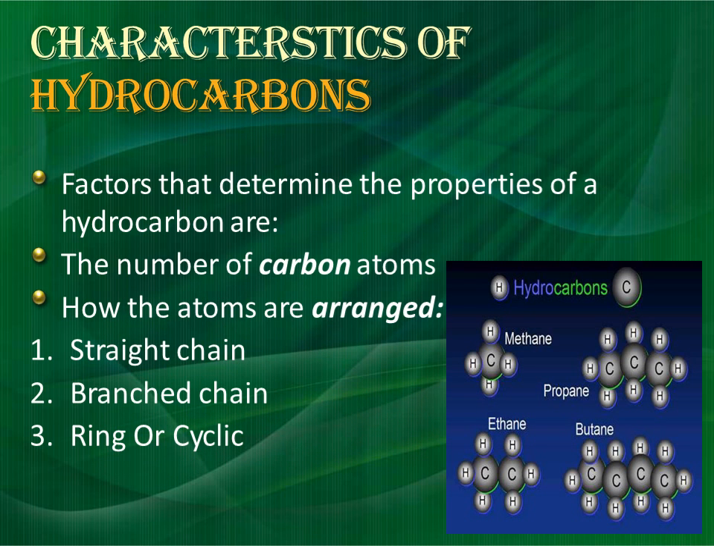The characteristics of hydrocarbons. The factors that determine the properties of a hydrocarbon are the number of carbon atoms present and how the atoms are arranged: it can be a straight chain, a branched chain, or a ring or cyclic. The figure shows the straight chain structure, the branched chain structure and the ring or cyclic structure.